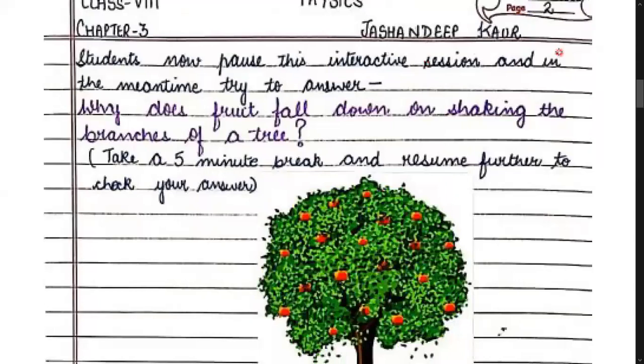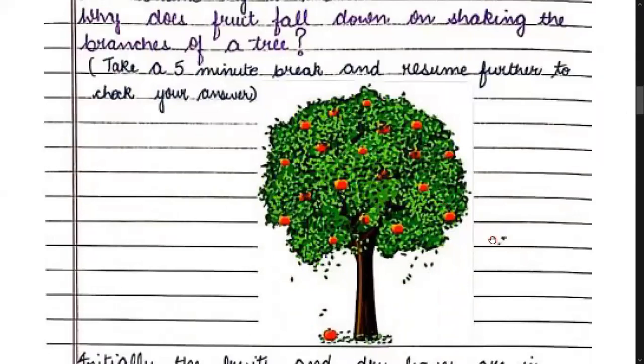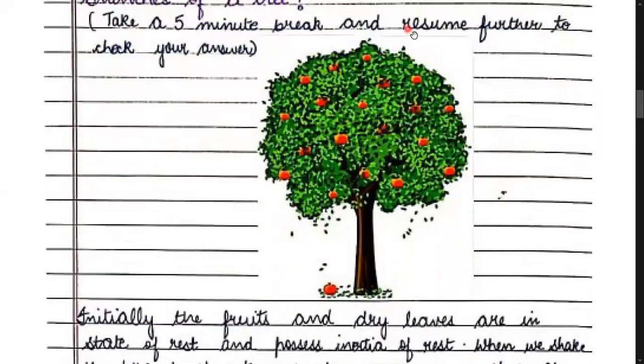Now, children, you can pause this session, and in the meantime, see the picture given in page number 2 of the PDF, and I'm asking you a question. You can write down the answer. So the question is, why does fruit fall down on shaking the branches of a tree?